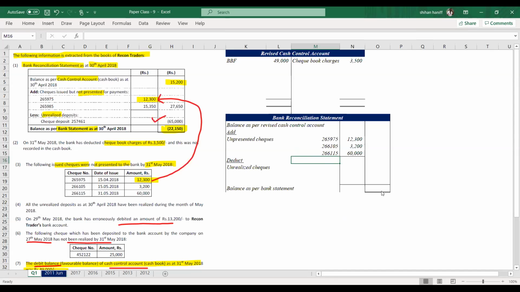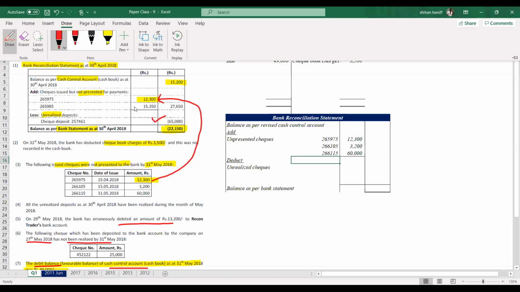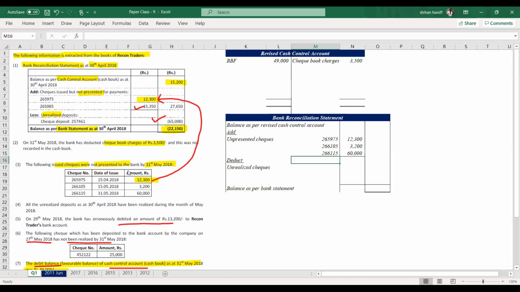$15,350 is presented. They are not telling it is not presented. It is unpresented. Therefore, we assume that it is already presented. If it is not presented, they have to give it. This 15,350, it is presented. Only these checks are unpresented, because they are specifically telling these are not presented to the bank.